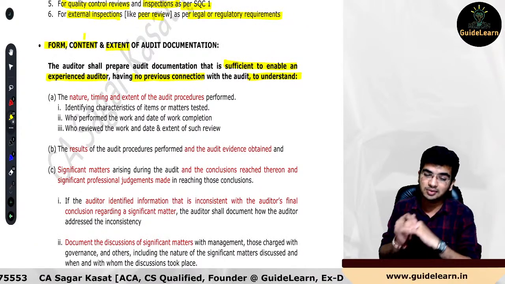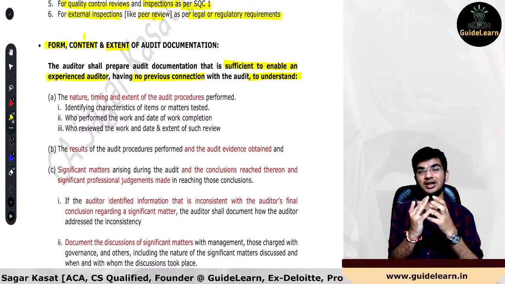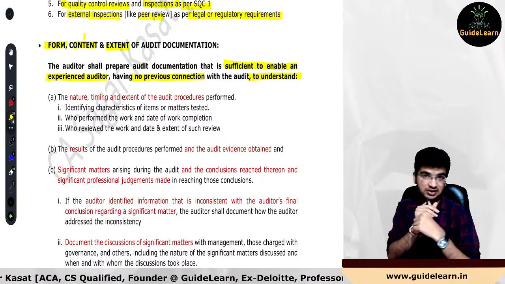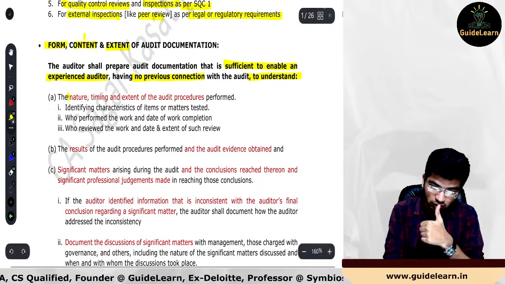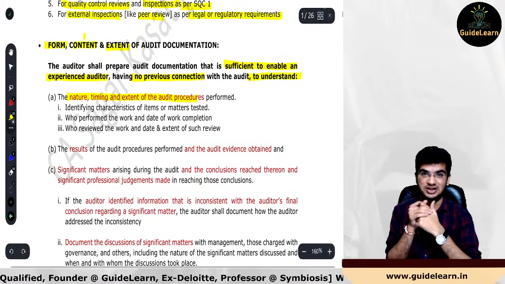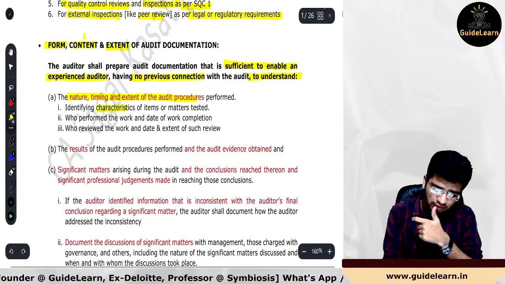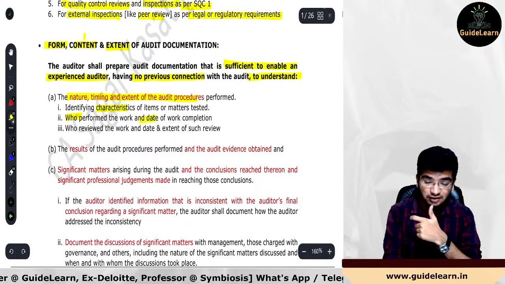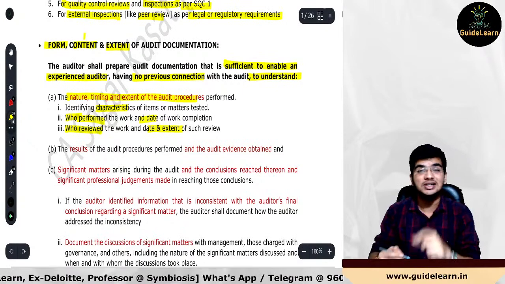So in this audit documentation, what should be the things that would be able to be understood by such a particular personnel? Very first, the nature, timing and extent of audit procedure, whatever you have performed as an auditor. So in that scenario, characteristics, who performed that work, what was the date of work performance, who reviewed that work, date and extent of such a review.